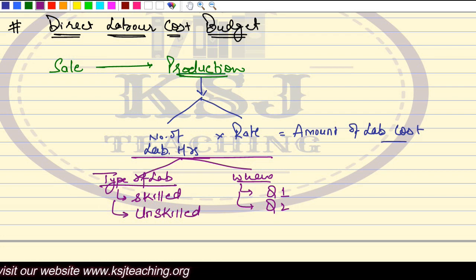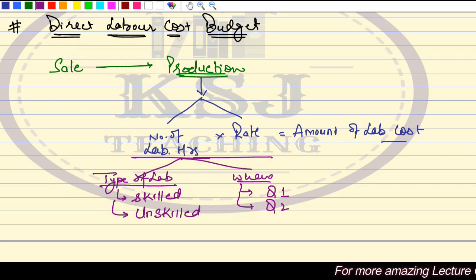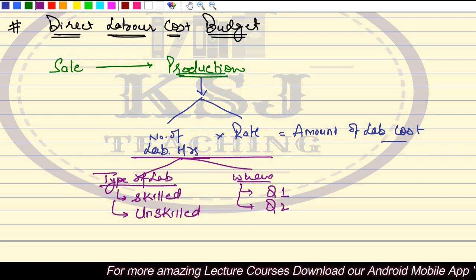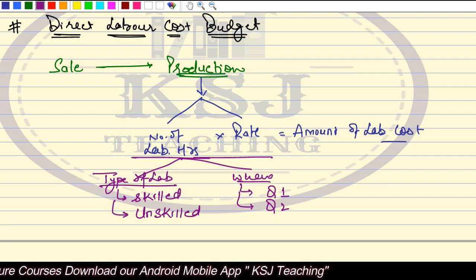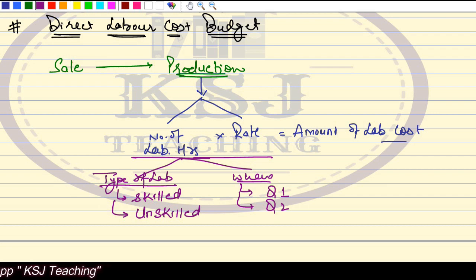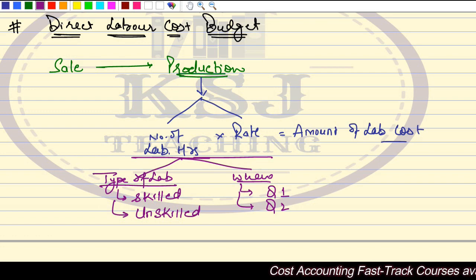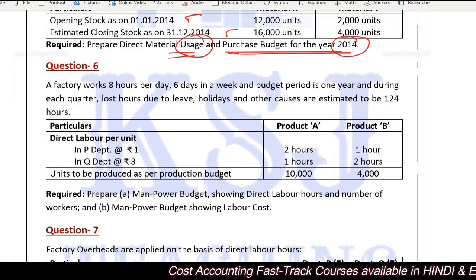Dependent upon the number of units that we are going to produce, we have to identify the number of hours, rate at which we are going to pay, and what will be the total amount of the labor cost. The budgets are prepared on the basis of past year data for the future. This is the future planning, that this might be our labor cost. Accordingly, we have to keep our funds ready. The actuals might vary, sir. That is why in the overheads chapter we study under and over absorption.